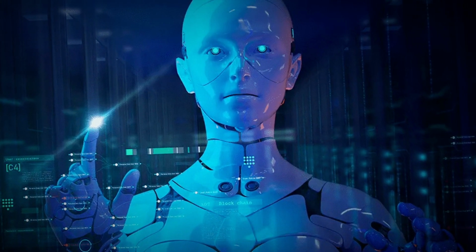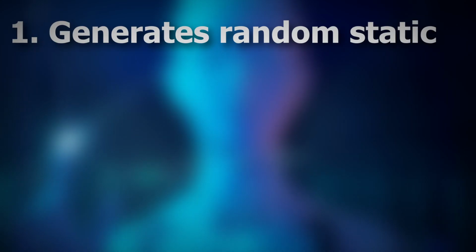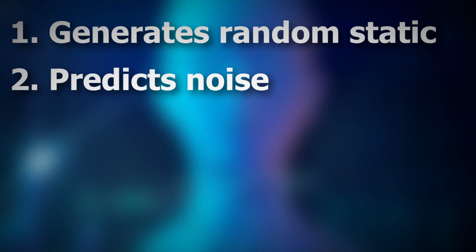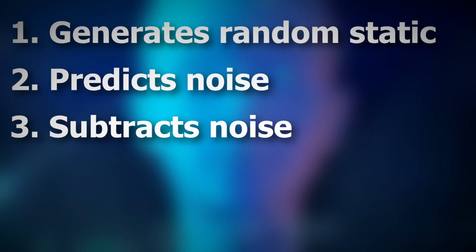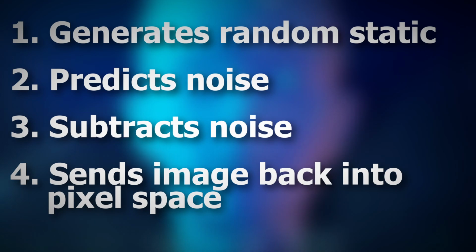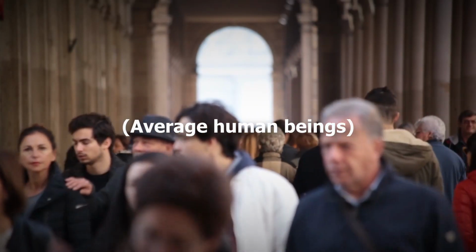So to go step by step, here's how the AI makes an image from your prompt. First, it generates a bunch of random static in the quantum realm. Then it predicts the amount of noise needed to reach your text prompt, which it knows thanks to the token values for each word. Then it keeps subtracting noise over and over until it reaches the desired image. Finally, it sends the image out of the quantum realm and back into pixel space where it's just a normal image. And that's about as in-depth as the average human being needs to know.